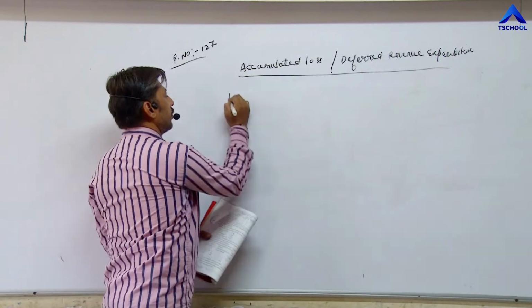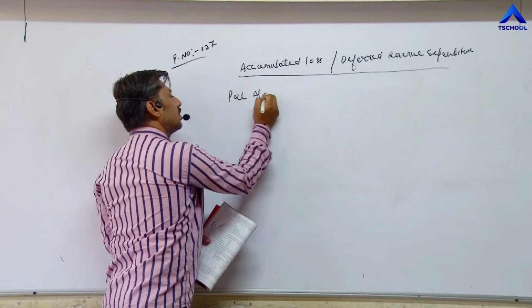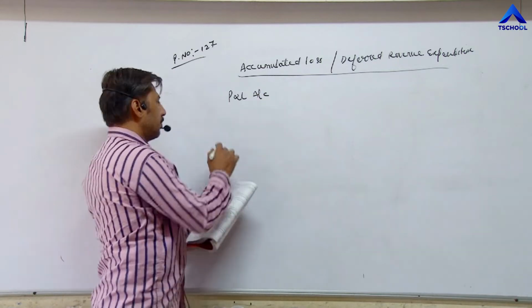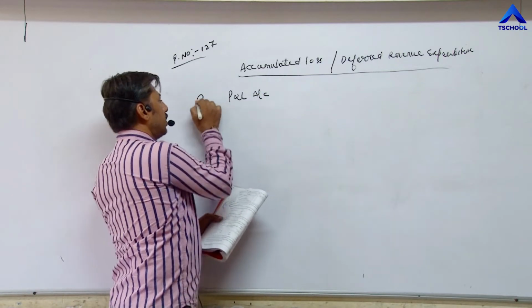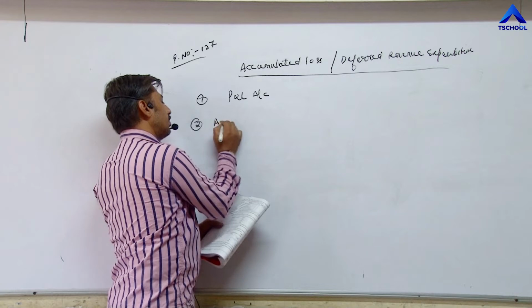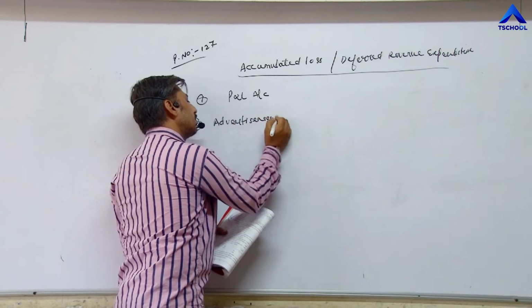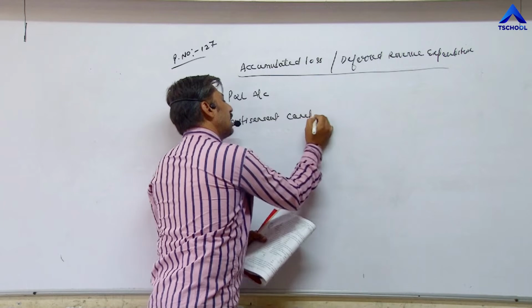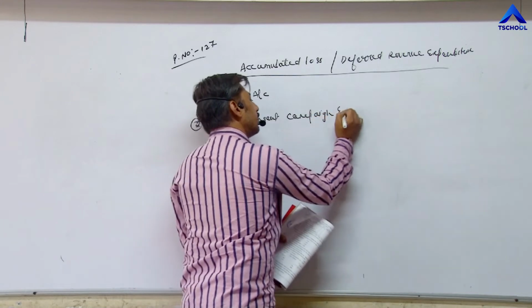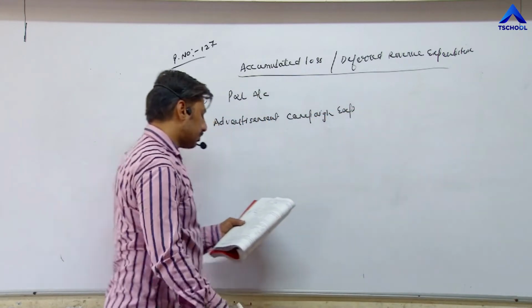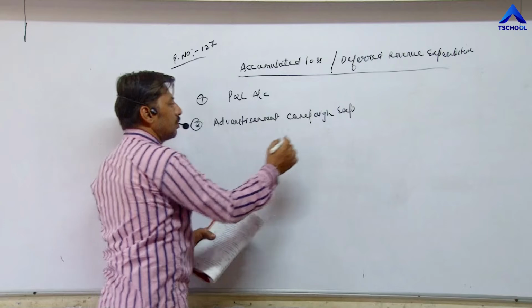Examples are, once again, profit and loss account, first point. Second, advertisement campaign expenditure account.